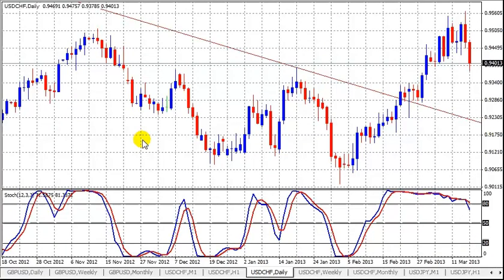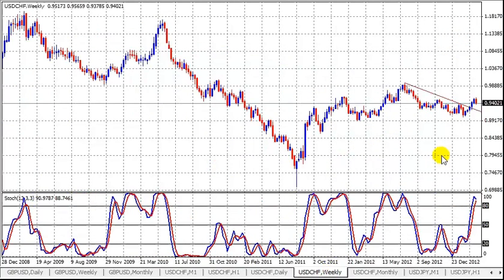U.S. dollar against the Swiss franc. Big day today, big day yesterday. Down 70 pips, just above 94 right now. Much needed correction, and here we're falling off. We could sell off maybe a little bit more on the Monday session and then come roaring back here eventually. So really think this is a very, very healthy move for this.